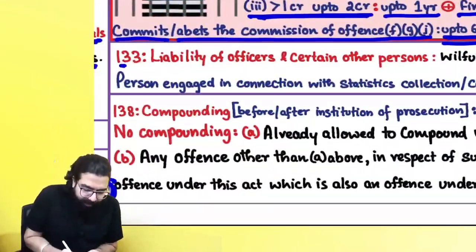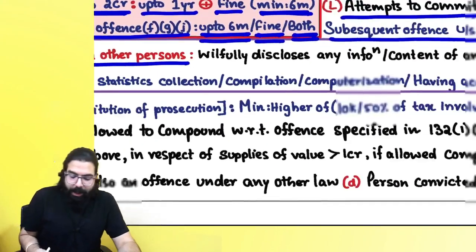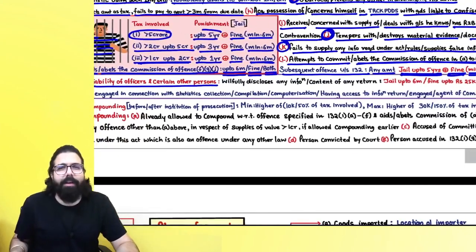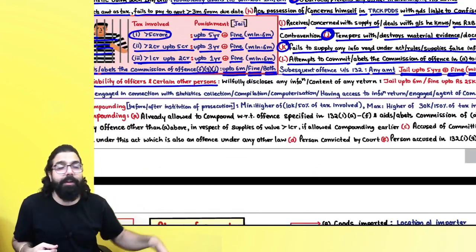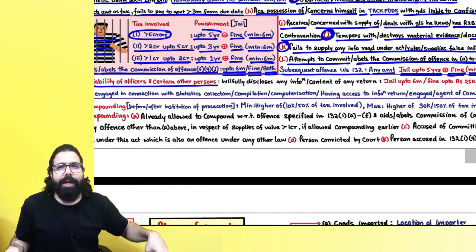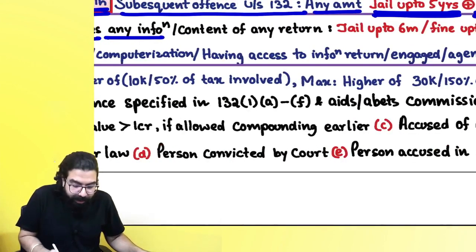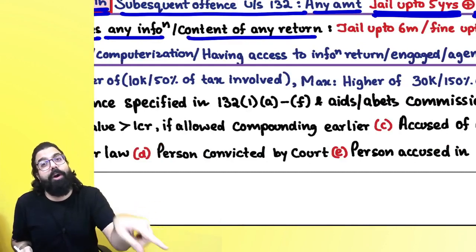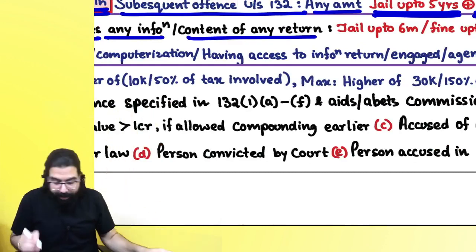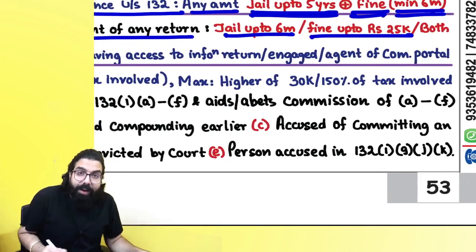Now, the next one, section number 133, liability of officers and certain other persons. Sir, only we do offenses or what? What if the GST department's officers or some other officers are going ahead and doing offenses? They are telling willfully discloses any information or content of a return. I filed my return related information, the officer is disclosing it to someone else. Then they are telling jail will be up to 6 months or fine up to 25,000 or both.